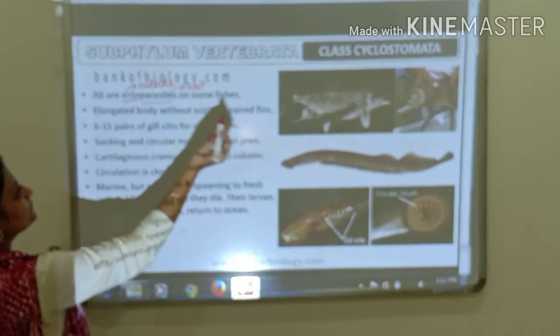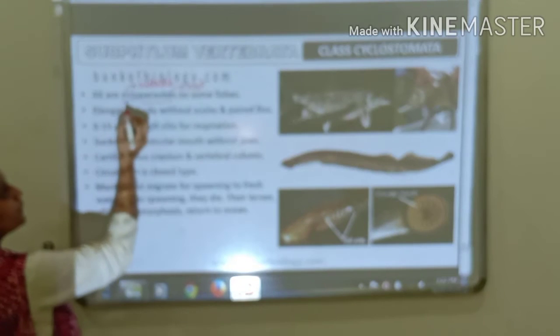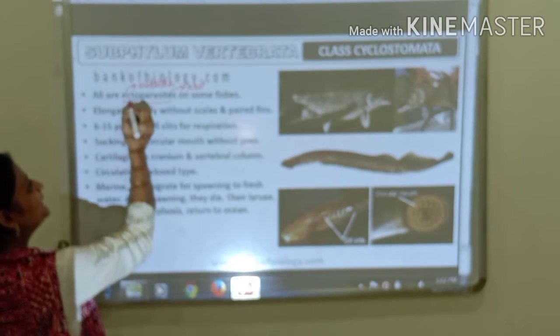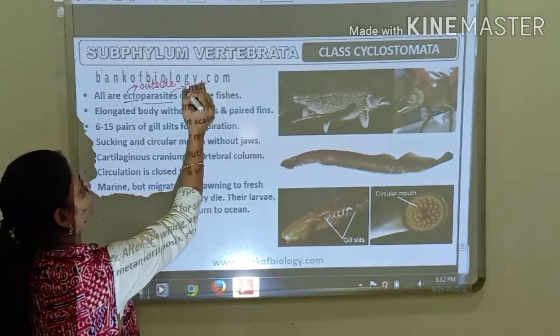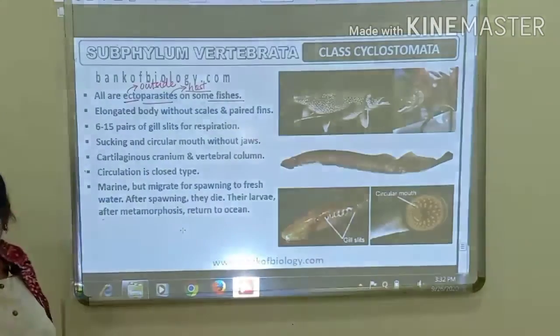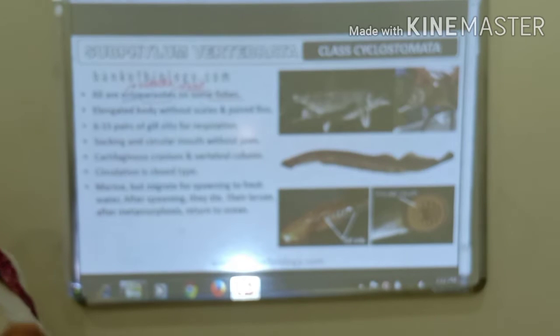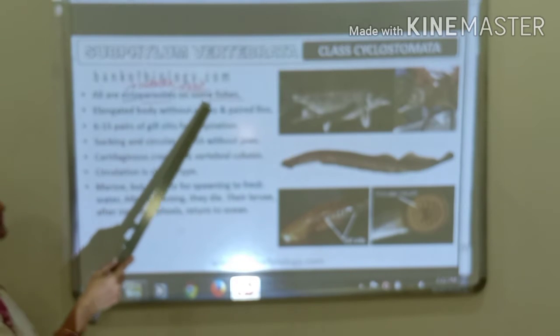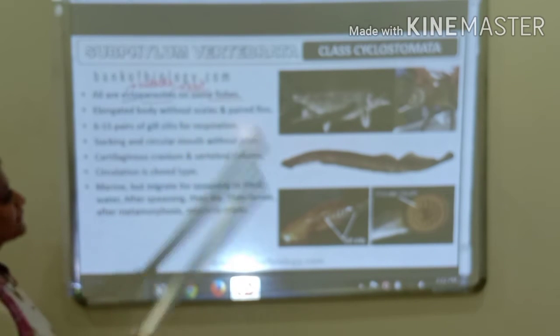So the members belonging to class Cyclostomata live on the body of the host organism, and those host organisms are nothing but fishes, right? So members of Cyclostomata live on the body surface of some fishes.